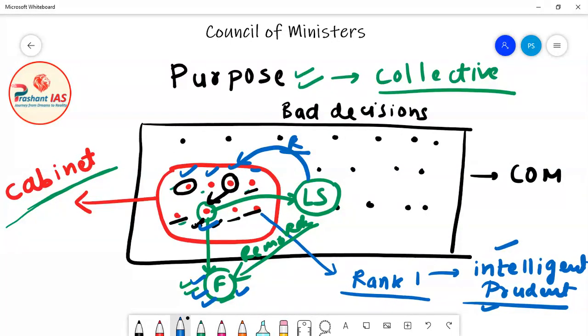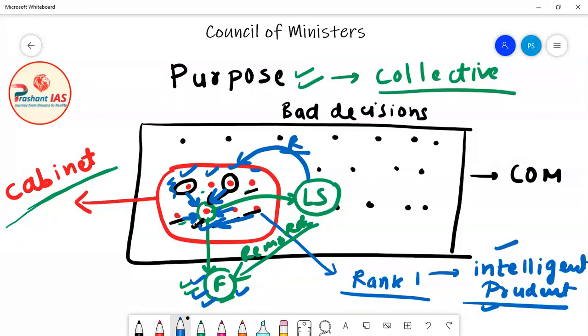Why? Because we will stand together and we will fall together. So now they will not take into consideration their enmity or friendship. Now they have to take into consideration their own survival.